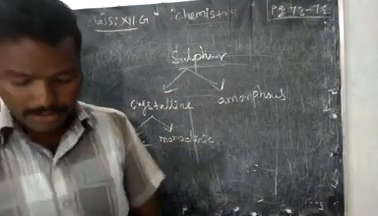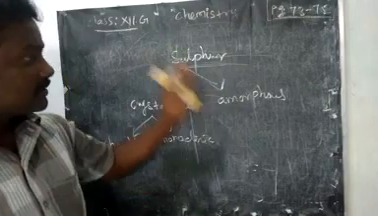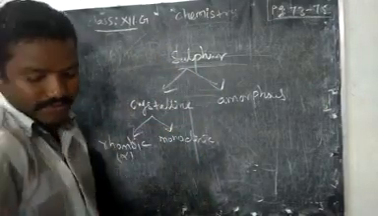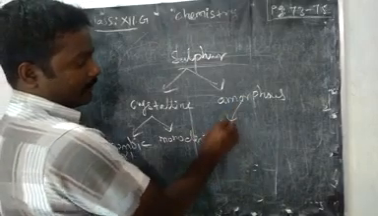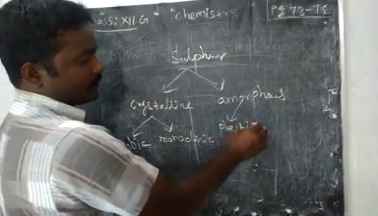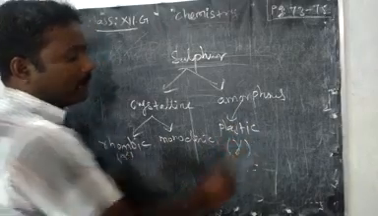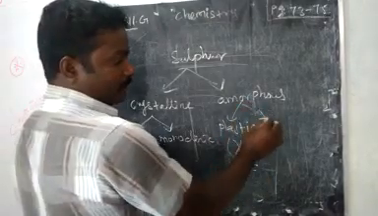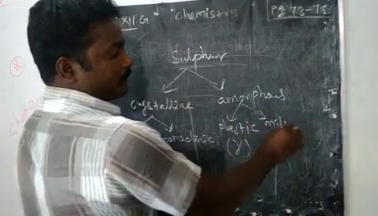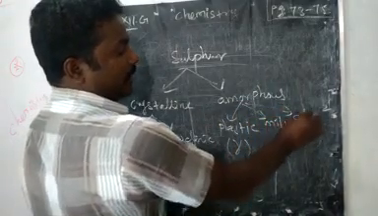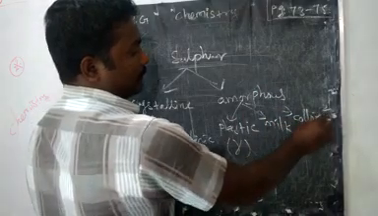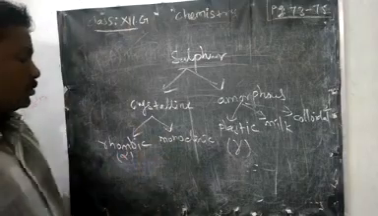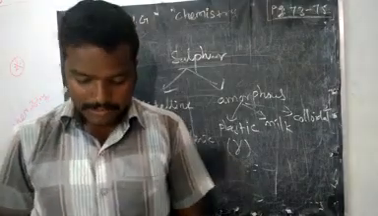Then amorphous sulfur also has some divisions. What are they? One is plastic sulfur, also called gamma sulfur. Then milk of sulfur. The last one is colloidal sulfur. Particularly we are going to discuss these two, rhombic and monoclinic, now.